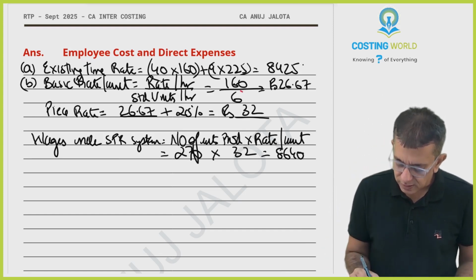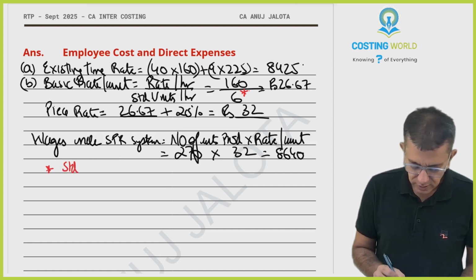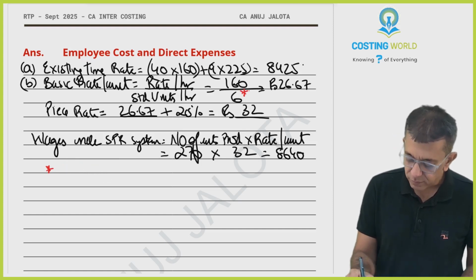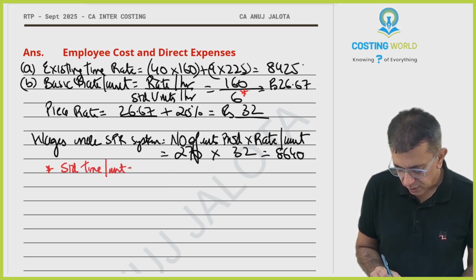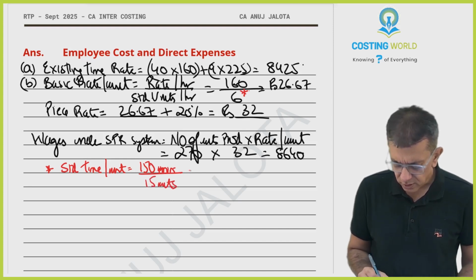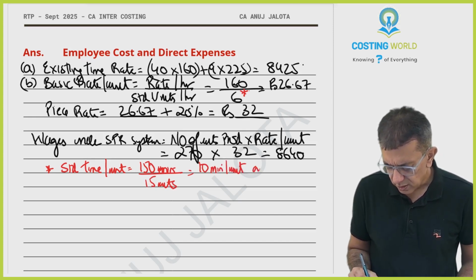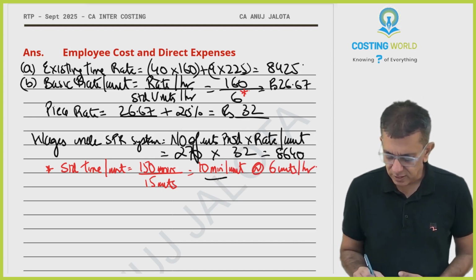Now, just one thing, this calculation I like to show over here. Standard units per hour. For that, what I'll be doing, standard time per unit. So in 150 minutes, that is 2.5 hours, no? You should be making how many units beta? 15. So therefore, this will be 10 minutes per unit. That is itself equal to 6 units per hour. Both these things exactly mean the same thing only. Either this you can be saying or this.